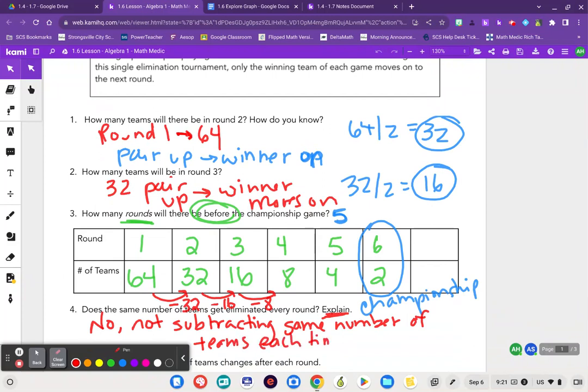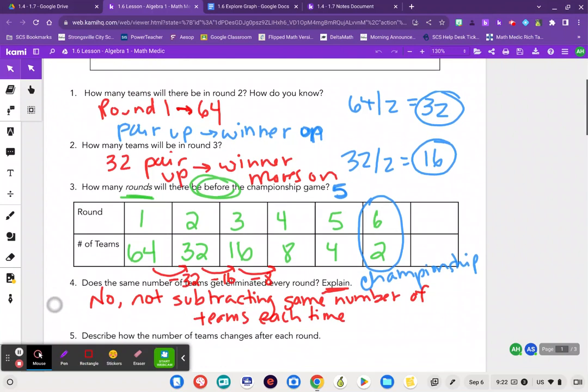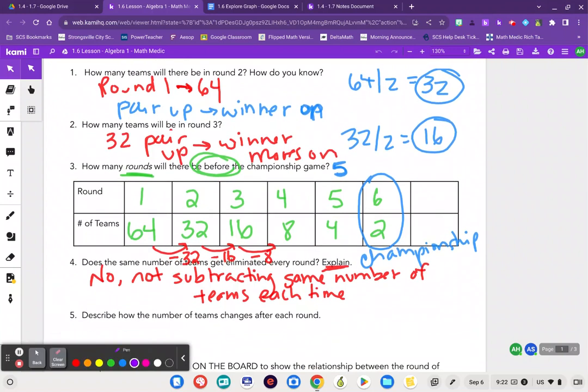Okay. And then again, this whole idea of dividing by 2 or cutting in half, right? It looks like I'm dividing by 2. Right, I'm not subtracting each time. I'm dividing by 2. And we're going to come back to that idea. In fact, in 5 it says, describe how the number of teams changes after each round.